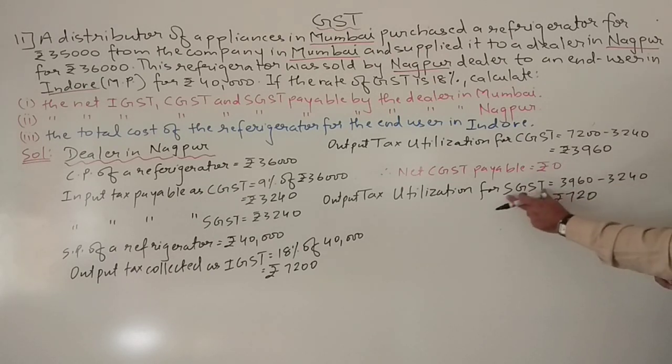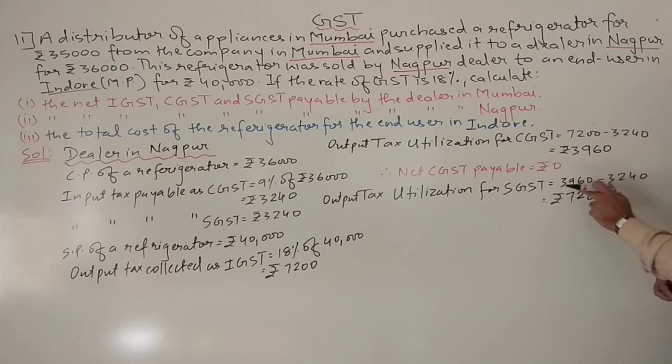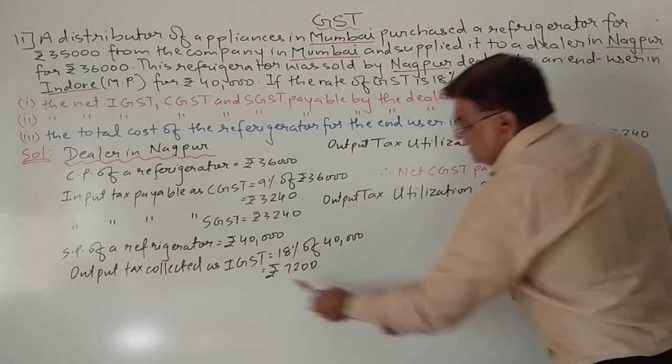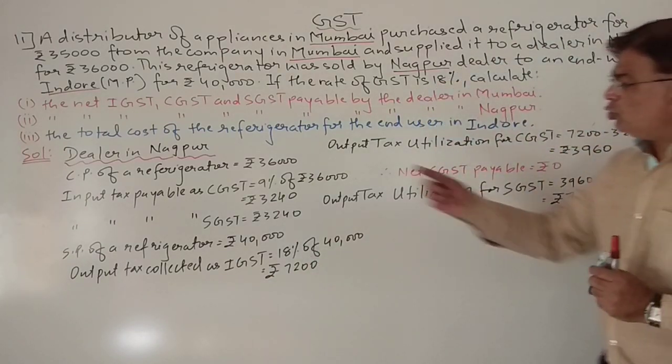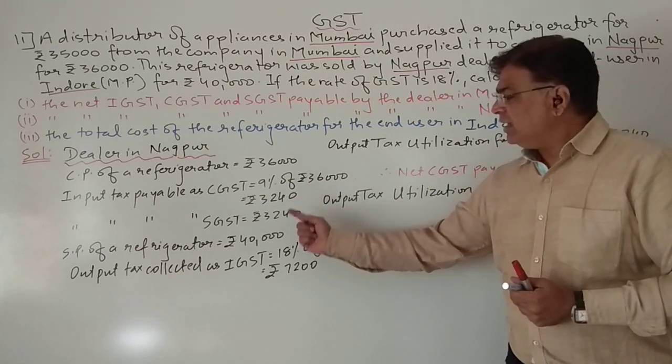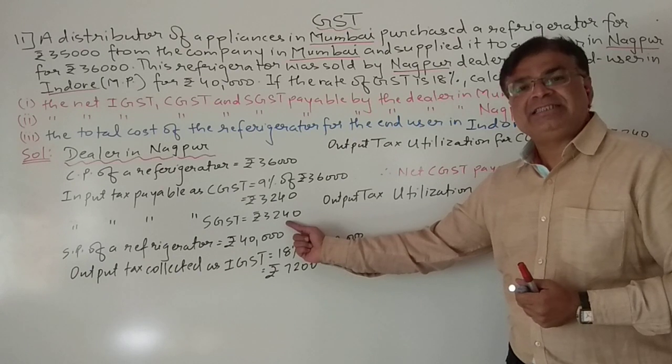So you can see, students, SGST also he has recovered from 3,960. He has paid SGST as 3,240. So what is the balance amount left? 720. Which one is 720? It is the output IGST. So students, you can see this IGST he has used to recover his CGST and to recover his SGST.